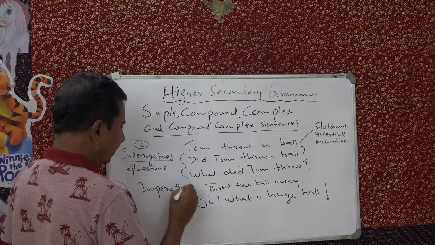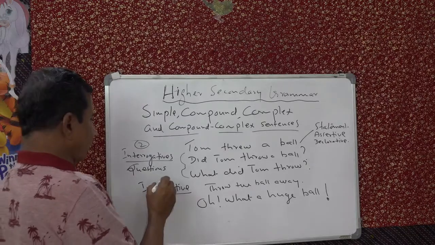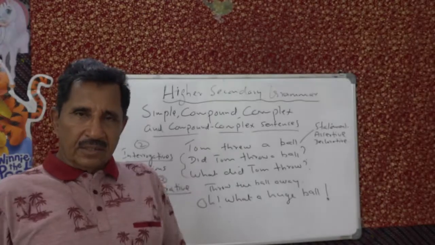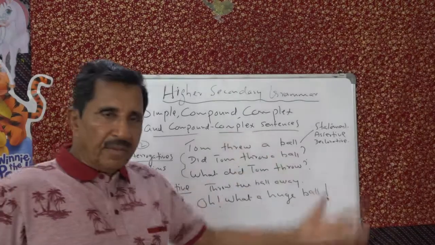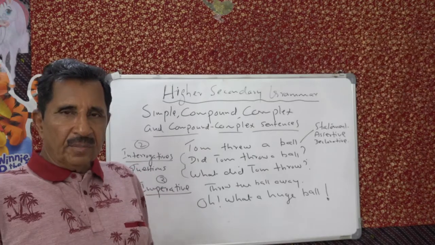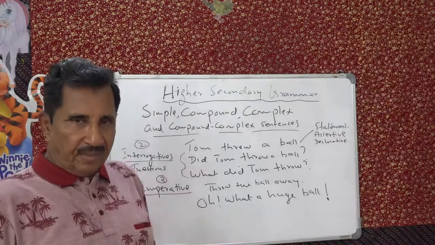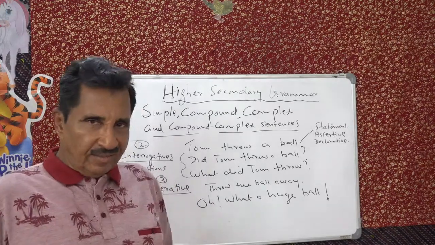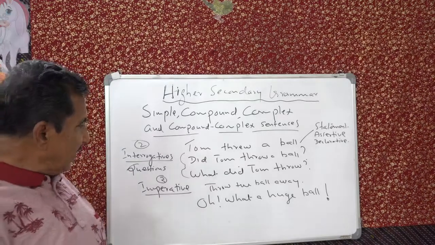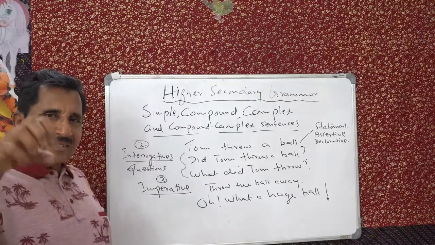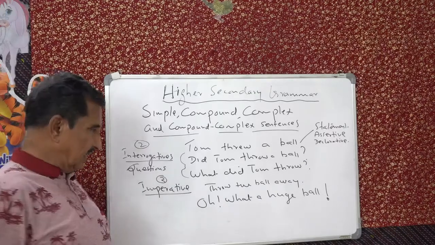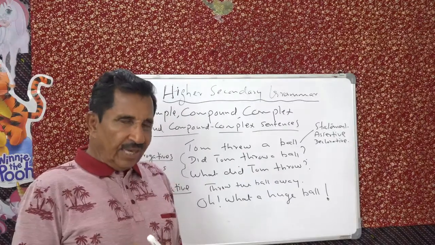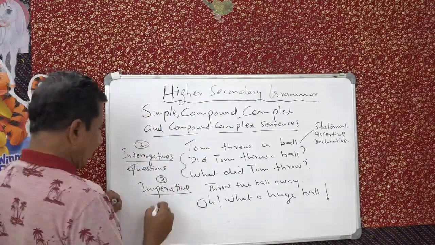Imperative sentence means command, request, prayer. Such sentences are: throw the ball away, or say, please come with me. Go out of the class. Get out of the class. If you say like that, then that is imperative: order, commands, requests. Isn't it? And then we have: oh, what a huge ball. That is exclamatory. And that is the fourth kind.